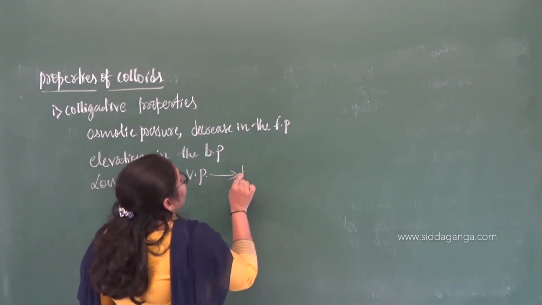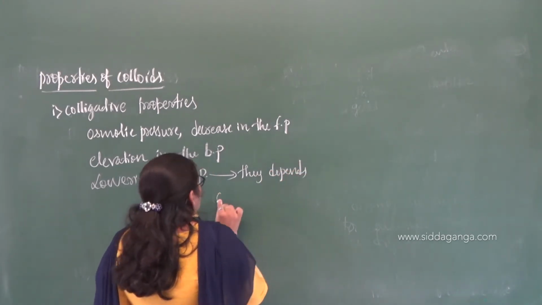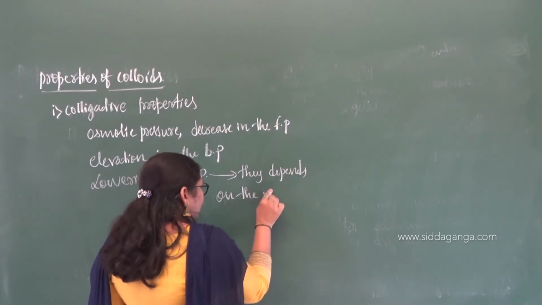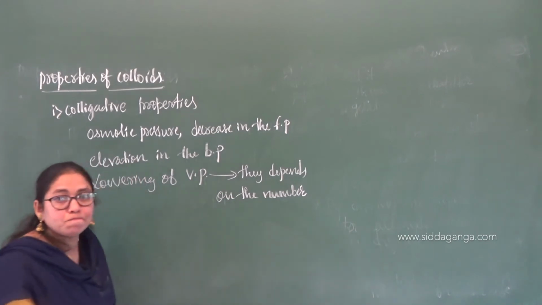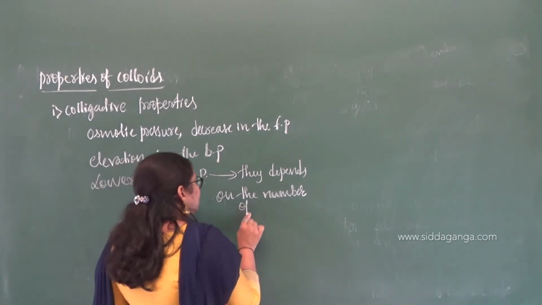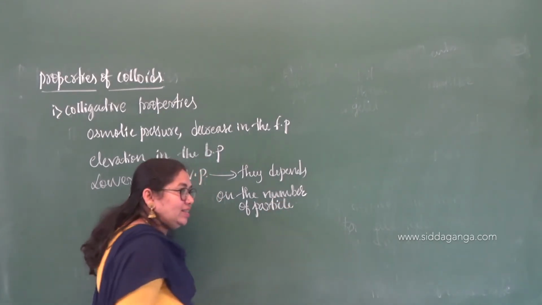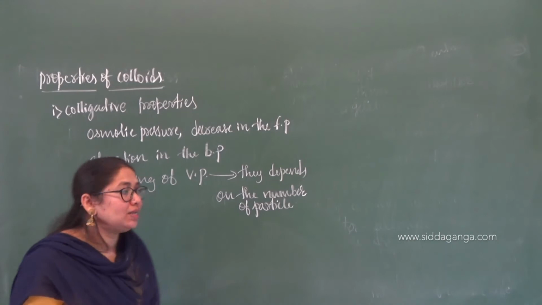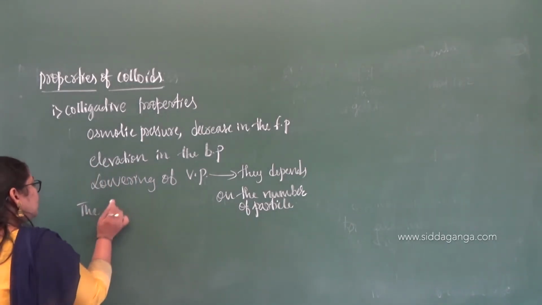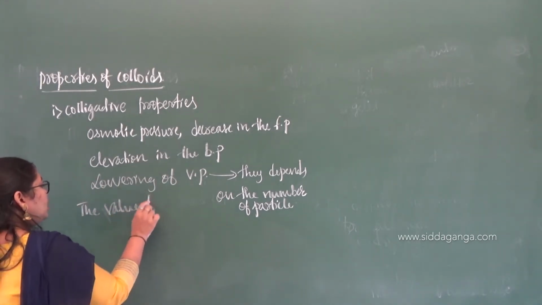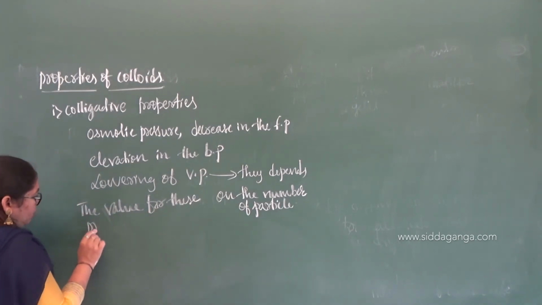They depend on the number of particles, not on the size of the particles. Like a true solution, these colloidal solutions also have particles, but they are larger in number only relative to size, so the values for these properties will be less.